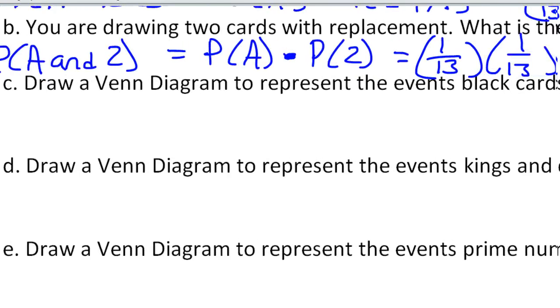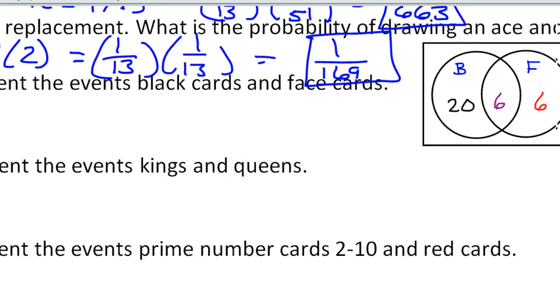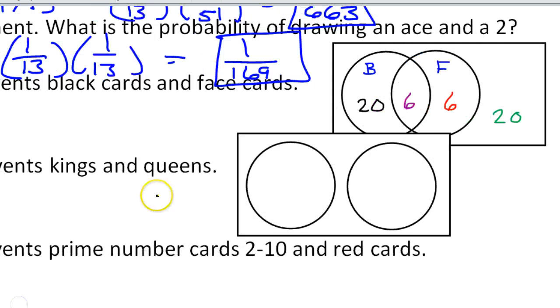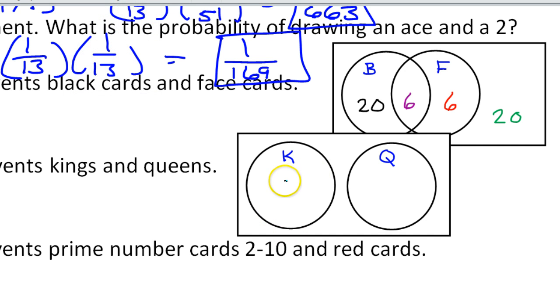Now, for part D, draw a Venn diagram to represent the events kings and queens. These two events are mutually exclusive, because you can't be a king and a queen at the same time. So I'll let this circle represent kings, and I'll let this circle represent queens. Of course, there are 4 kings, and there are 4 queens. So that's 8 cards out of the 52.